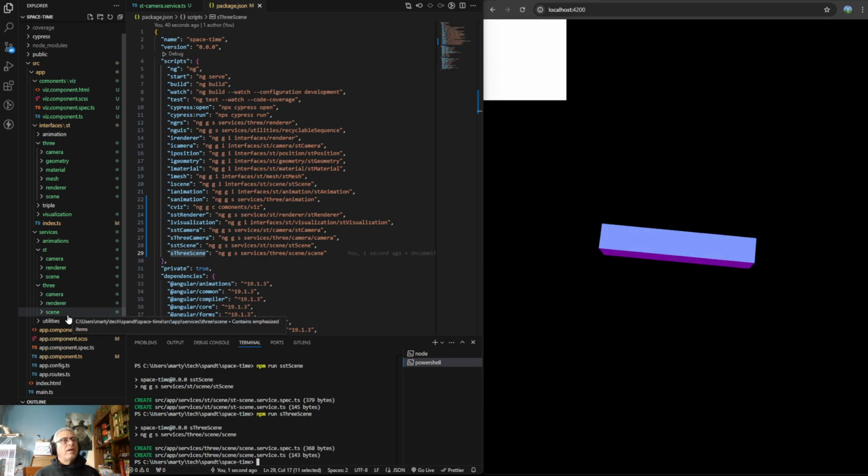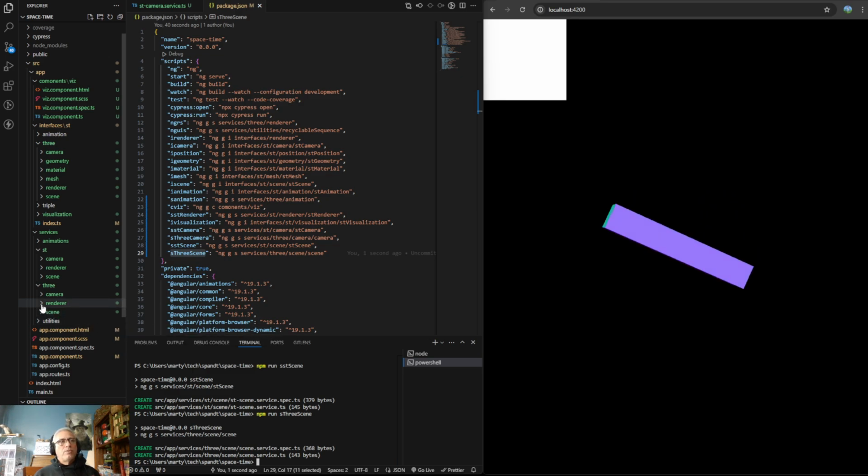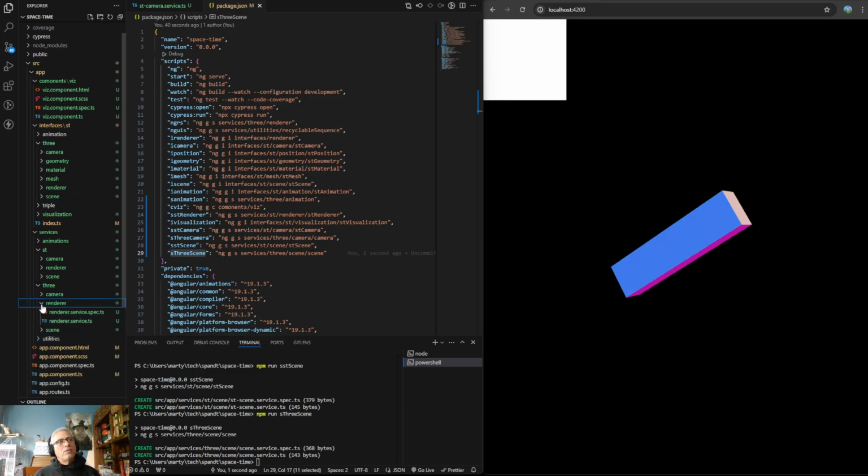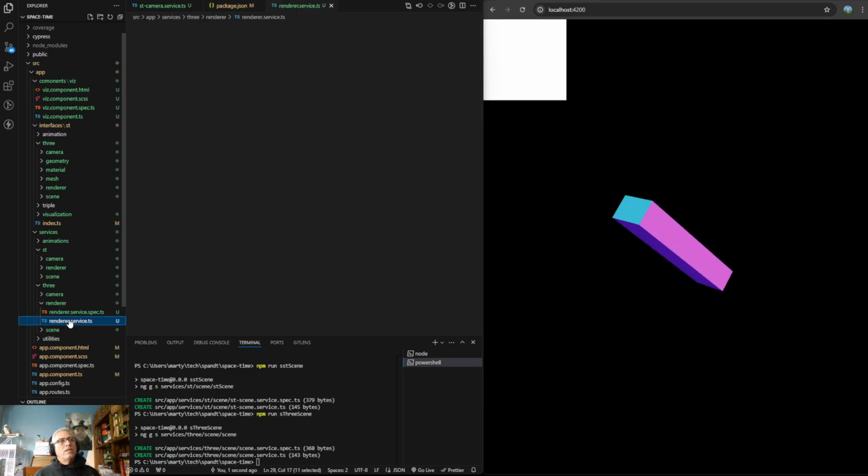And then, so we have our scene. So then I think the new work starts at the renderer. No? Yeah, at the renderer level. Right? So we'll come in here.